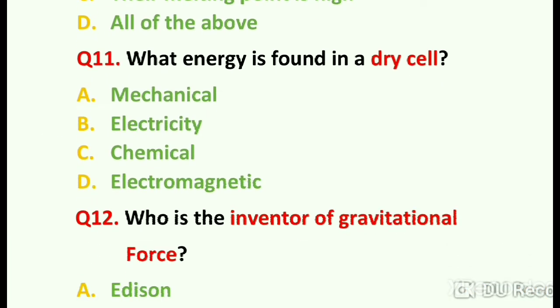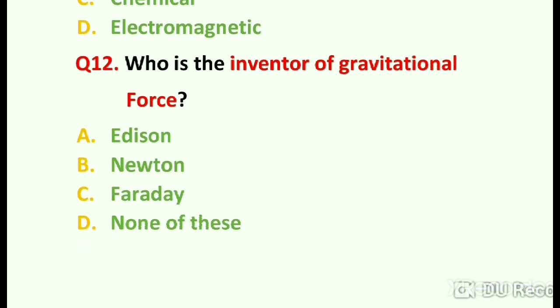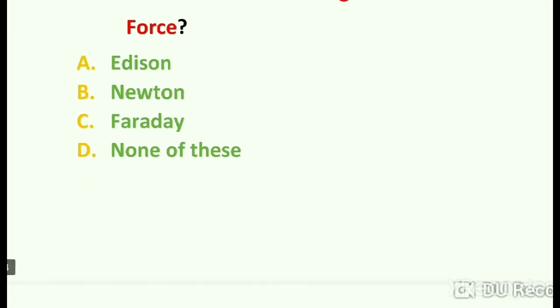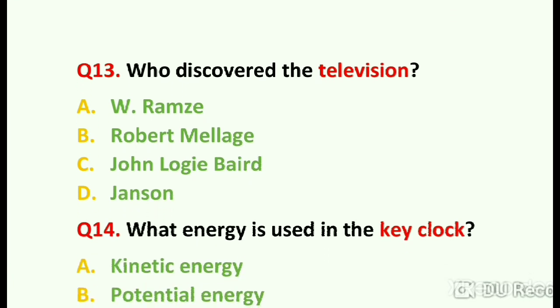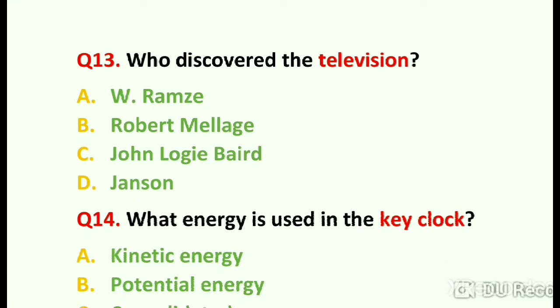What energy is found in a dry cell? Chemical energy is the energy which is found in a dry cell. Who is the discoverer of gravitational force? Option B, Newton. Newton is the scientist who discovered gravitational force. Next question is question number 13. Who discovered the television? Its correct answer is option number C, John Logie Baird, J.L. Baird.